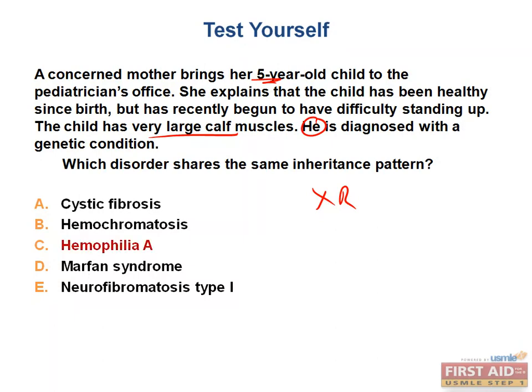This would be hemophilia A, which is answer choice C. So I know it's not something we covered in depth in this section, but hopefully you've seen this before, and it is mentioned in our list of X-linked recessive disorders. You can also use process of elimination for a question like this. So what are the modes of inheritance for these other diseases? Well, cystic fibrosis and hemochromatosis are both autosomal recessive, whereas Marfan syndrome and neurofibromatosis are both autosomal dominant.